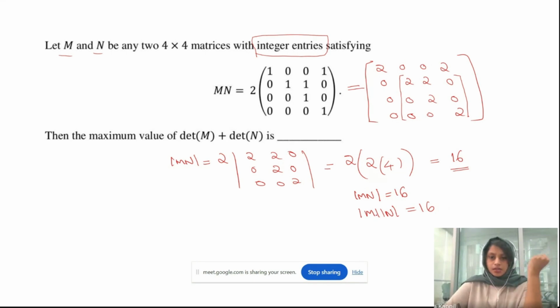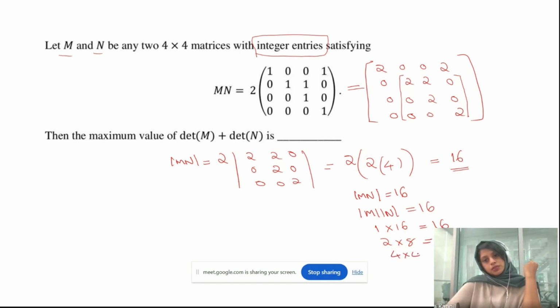And also we have the determinant of M and N are integers. So what will be the integer combinations that we get the answer like 16? What will be the possibilities? The determinant of M can be 1. So 1 times 16 will give you 16. Or another possibility is 2 times 8 can give you 16. Or the other possibility is 4 times 4 will give you 16. These are the only possibilities for the determinant M and determinant N, right?